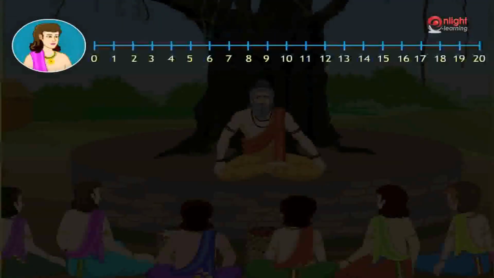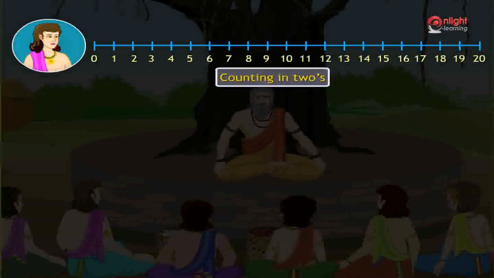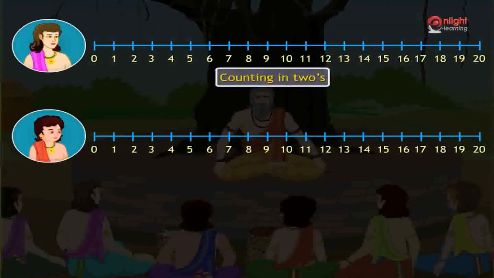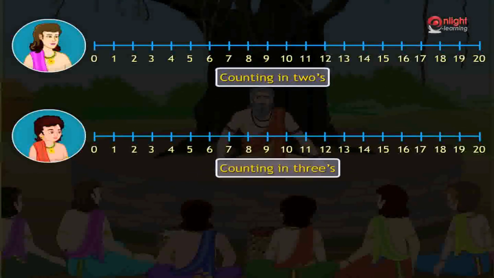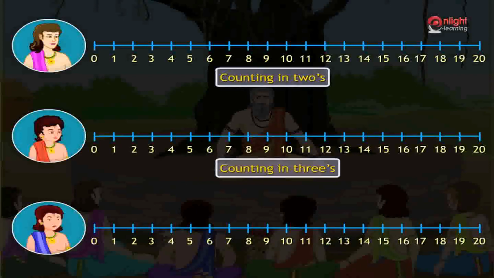Dusashan, jump on the number line by skip counting in 2s. Arjun, jump on the number line by skip counting in 3s. And Bhim, jump on the number line by skip counting in 5s. Children, while jumping, note down the numbers.